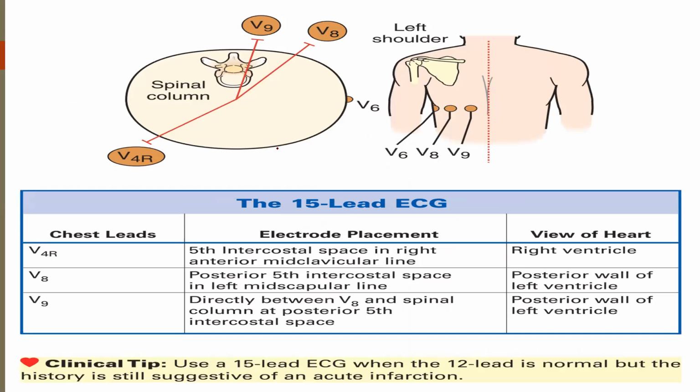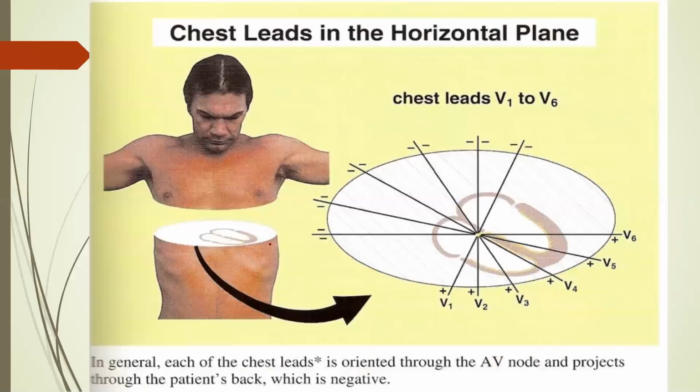Similarly, as I told you, if you want to see the electrical activity on the posterior surface, these are the posterior leads behind the chest wall from the posterior side. So you can apply the leads on the posterior side and take the electrical activity there. For posterior MI, you can apply the posterior leads.